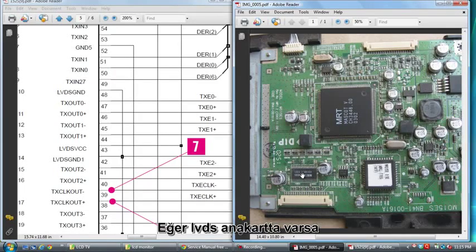If LVDS is used in that motherboard, red data 8 bit, green data 8 bit, blue data, that means 0 to 7 pins. That signal comes to this one, and this IC releases input red data, green data, blue data, output 0 plus 0 minus, 1 plus 1 minus, 2 plus 2 minus, clock plus clock minus, 3 plus 3 minus. That signal goes to the LCD panel.